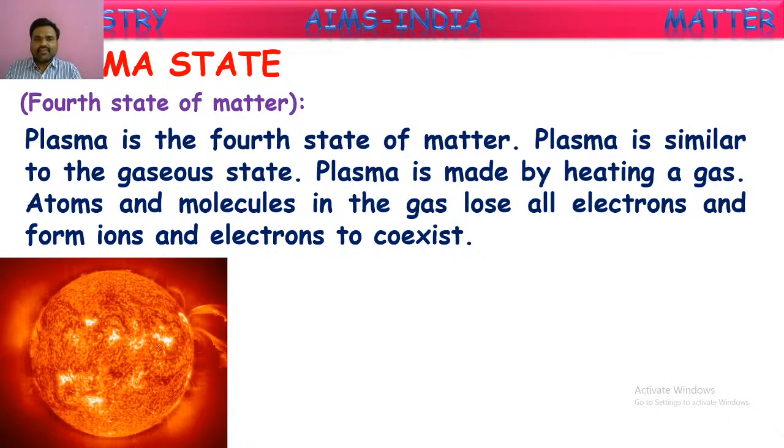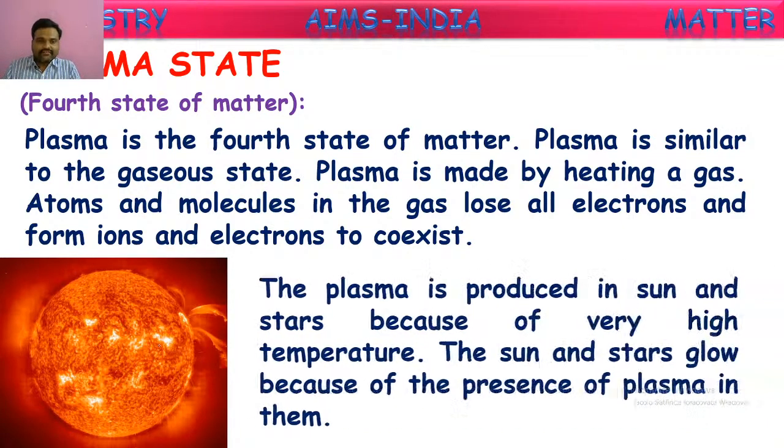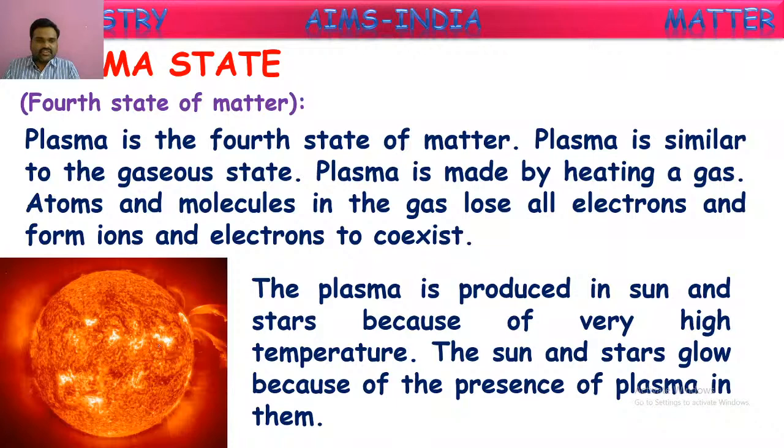So here is a very familiar example for us which is having plasma in it, that is the sun. The plasma is produced in the sun and stars because of very high temperatures. We know these stars and the sun are composed of some gases like helium. There some nuclear reactions occur which we study in the higher classes. Because of these nuclear reactions, a huge amount of heat will be produced. Because of that high temperature and heat, the gases existing in them will be ionized.